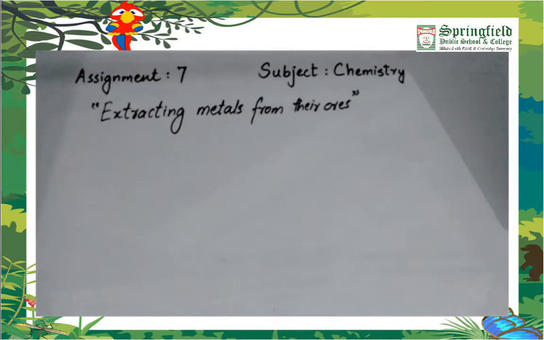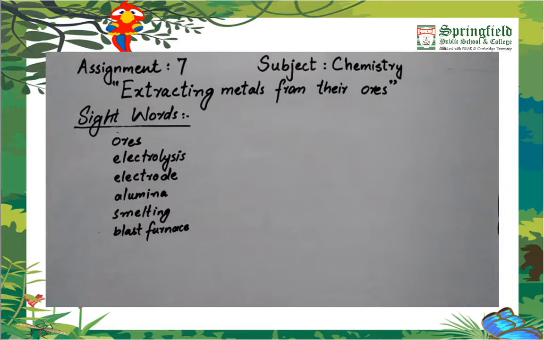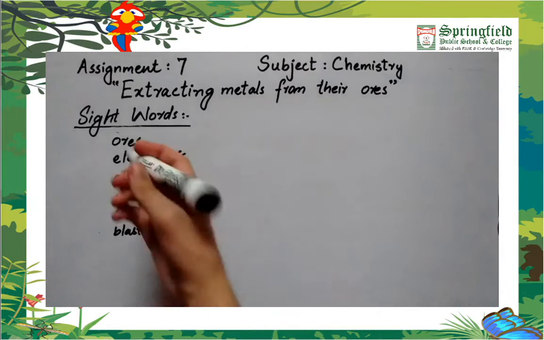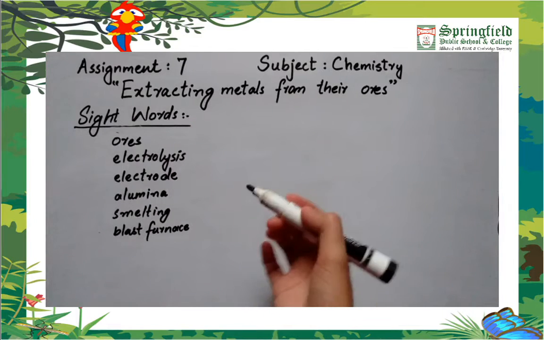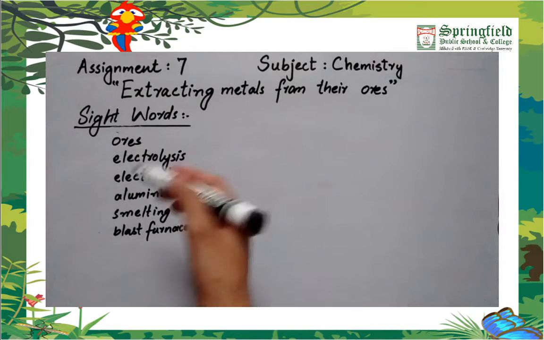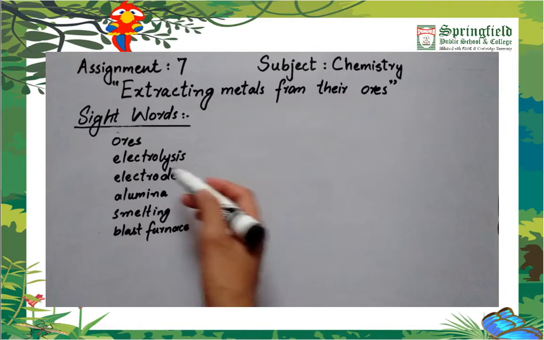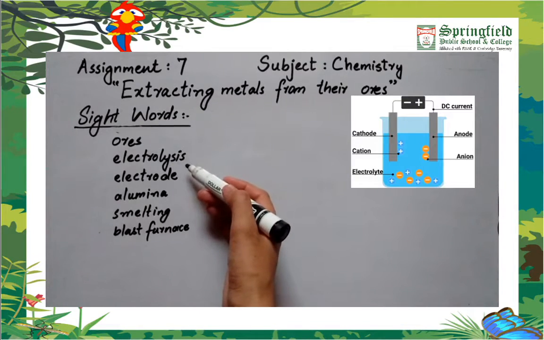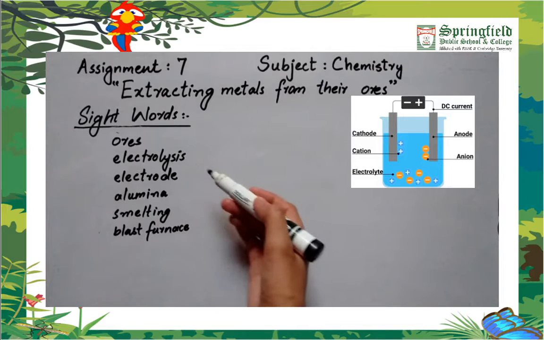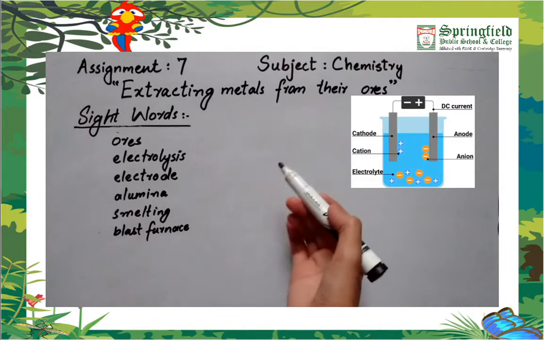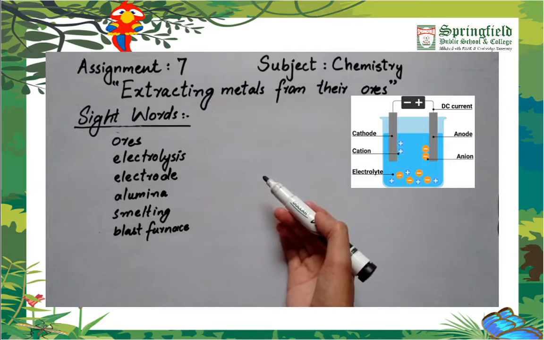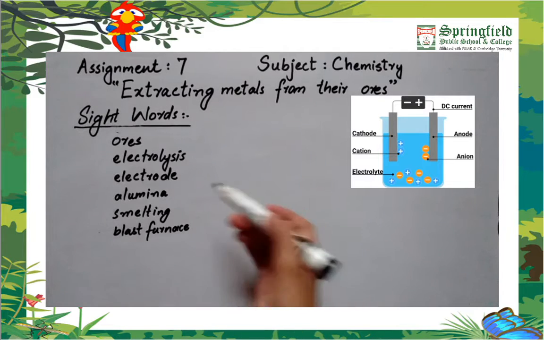But before starting the topic, firstly we will see the sight words. The very first sight word is ores. Ores are those compounds which have the metal in abundant amount, but along with the metal there are so many non-metallic parts which are attached to the metal. Then is electrolysis. It is a process of breaking down a chemical compound by passing electricity through a solution or the metal in the liquid form.